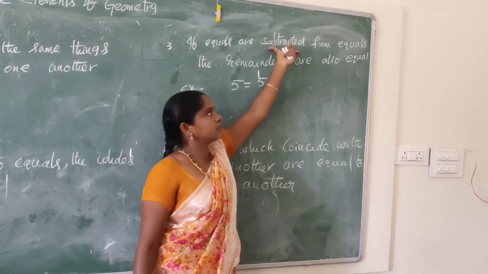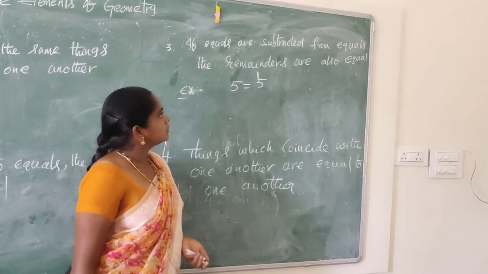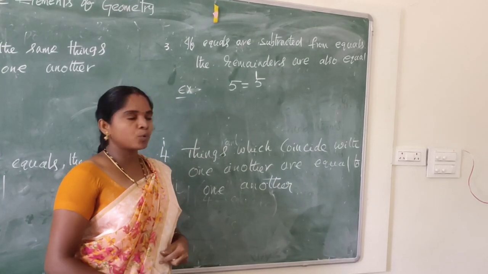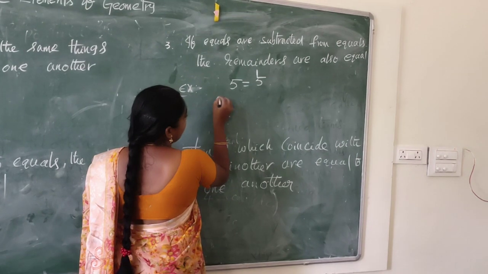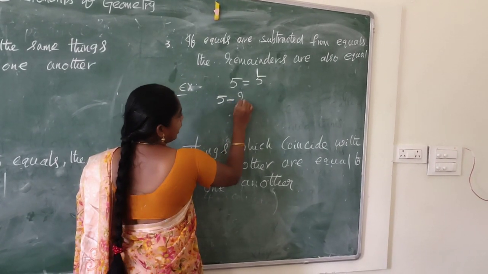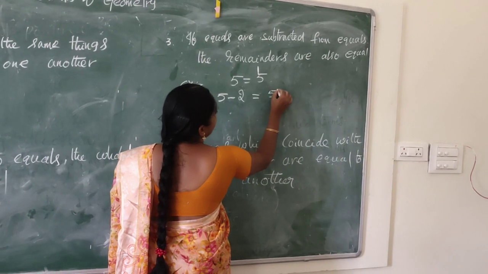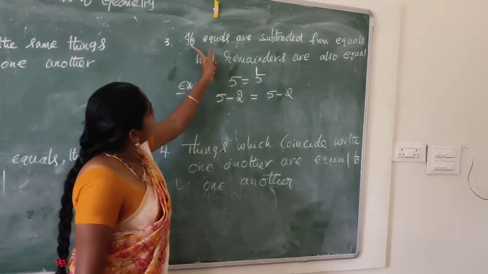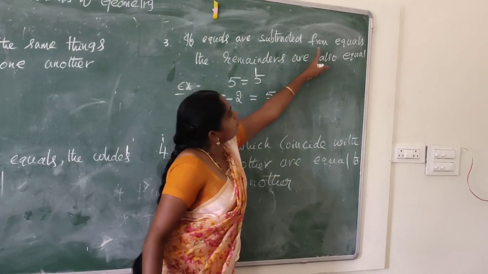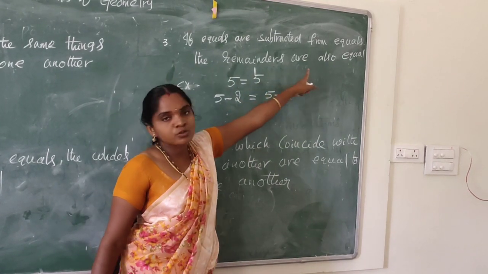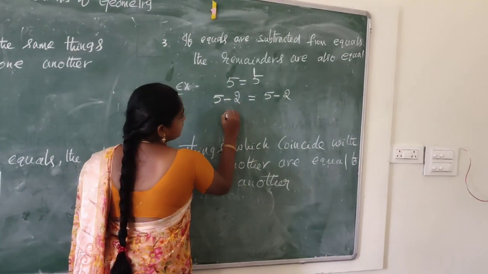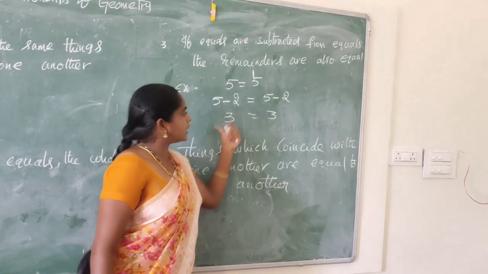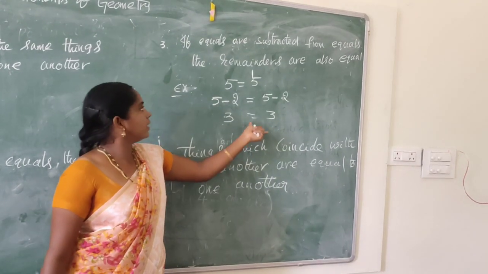Subtracted means minus. We can subtract the same number on both sides. 5 minus 2 equal to 5 minus 2. 5 minus 2 is 3, and 5 minus 2 is 3. These are remainders. Remainders are also equal.